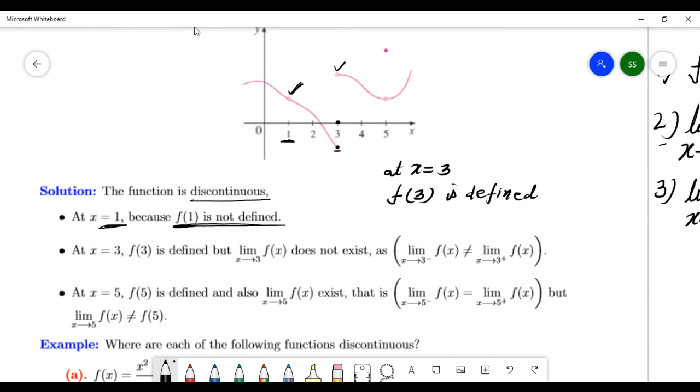But check the limit. Condition number 2 at this 3.